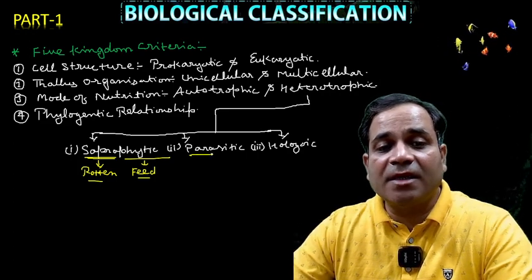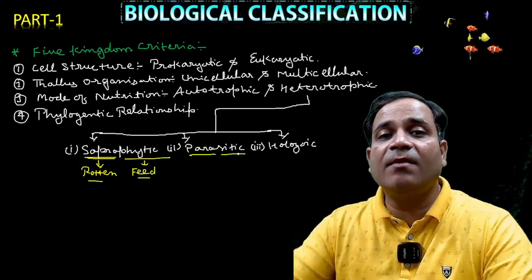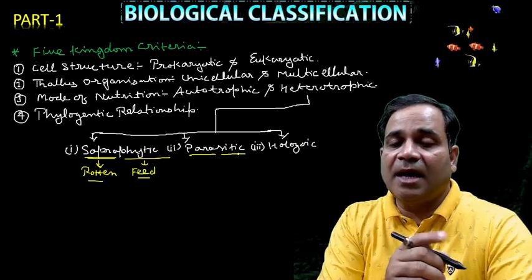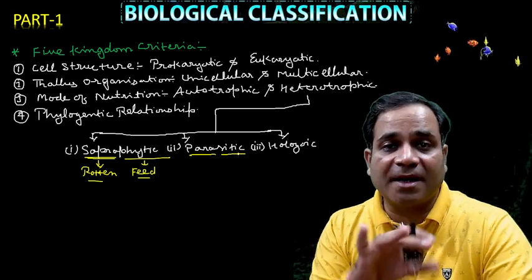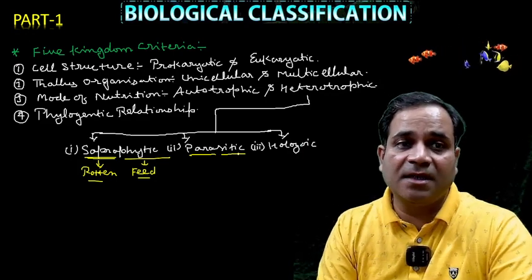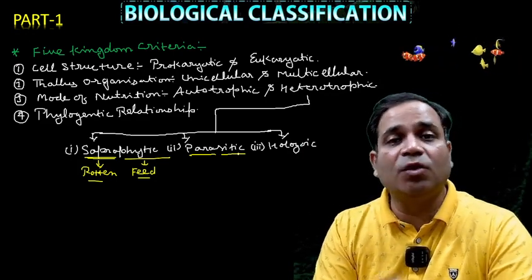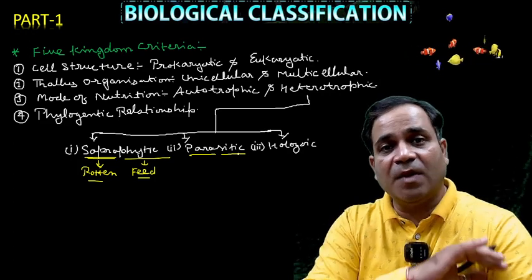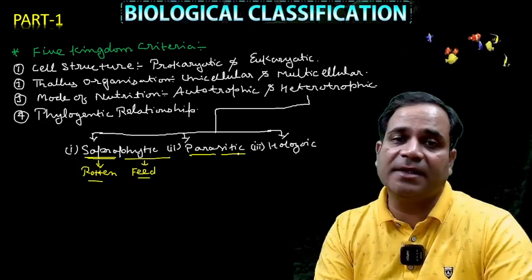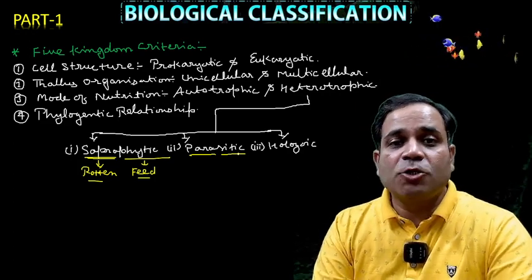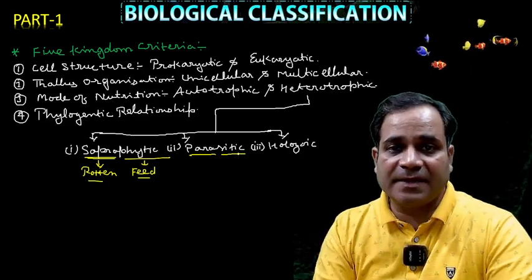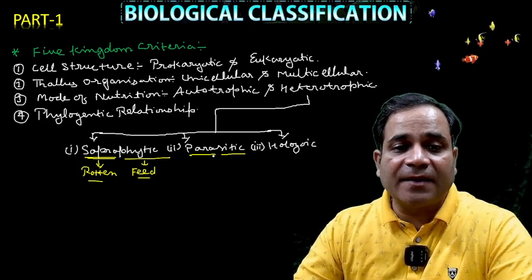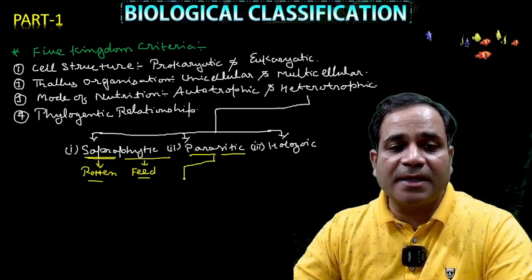Now what about parasitic, my dear? Parasitic means the organisms which derive nutrients from another living organism. I have told you so many times in Kingdom Animalia also about the parasitic terms. I taught that chapter, so you go through that lecture, and in detail I cover all the things there. Here, parasitic is further classified into two parts, my dear.